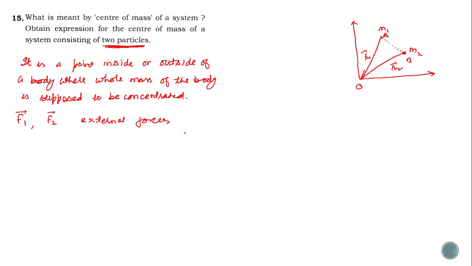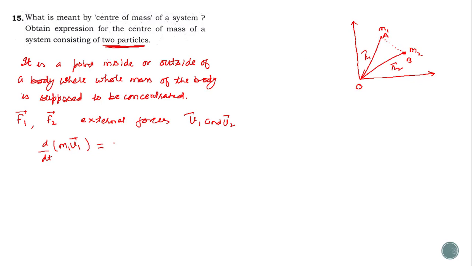So their velocities become V1 and V2, the velocities of these particles. Now by definition we can simply write d by dt of m1 v1, because Newton's second law defines that the rate of change of linear momentum is directly proportional to the force. Now the force acting on the particles.